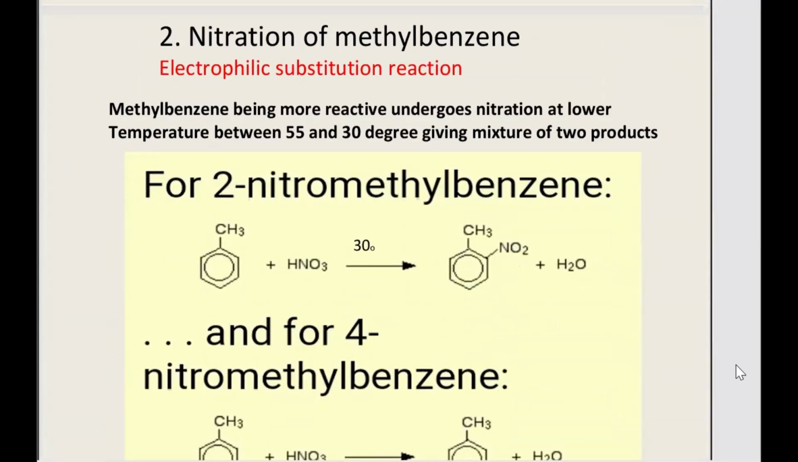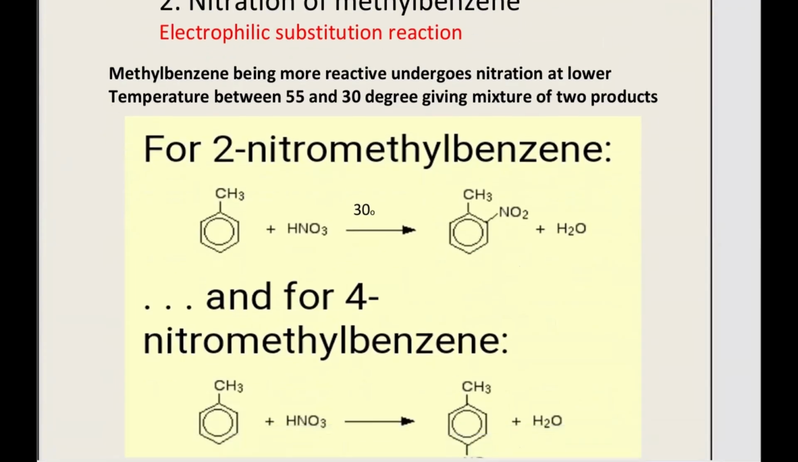Now, just like benzene, they will also undergo the nitration reaction. The conditions are more or less the same. So when they undergo the nitration reaction, it's again an electrophilic substitution reaction. And here the conditions are slightly milder. Now, instead of 55 degrees Celsius, they're using room temperature, basically 30 degrees.